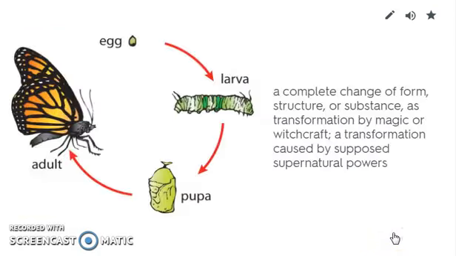Metamorphosis. We know metamorphosis from science, right? So we have an egg, turns into a larva, turns into a pupa, and eventually turns into a beautiful monarch butterfly. And in our story, it's whenever you see a character change into something completely different. So when Zeus turns into a swan, that's an example of metamorphosis, and there's other examples.